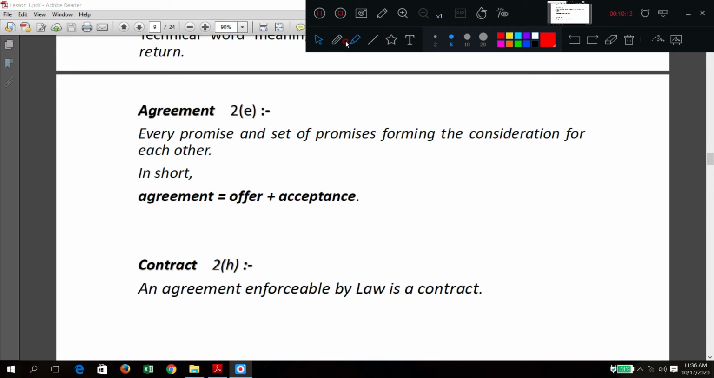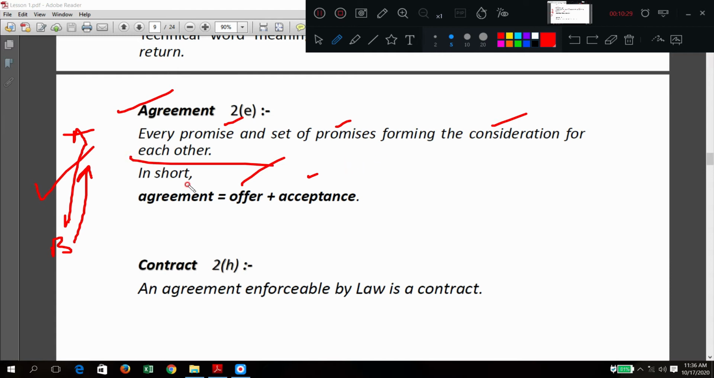Quid pro quo. Now next, what is this agreement? Agreement is nothing but offer plus acceptance. They are simple words, you can tell. He is making an offer, he has accepted that word. This is called an agreement. So every promise or set of promises forming the consideration for each other is called an agreement.